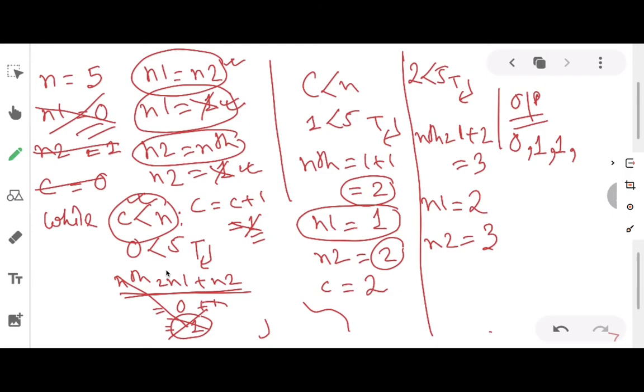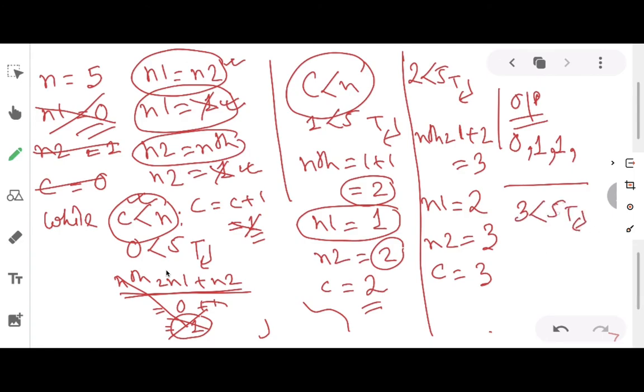After that, what we have? We have the counter c equals c plus 1. c was 2, 2 plus 1 is 3. After that, again the condition will be checked, that is c is less than n. What is c? 3. 3 is less than 5. Is it true or false?